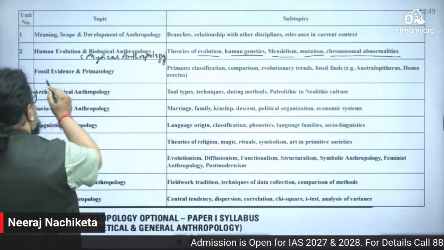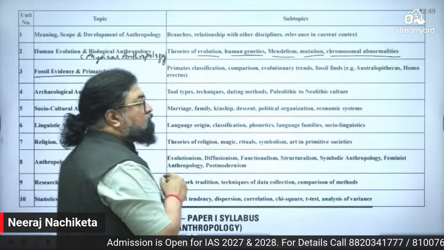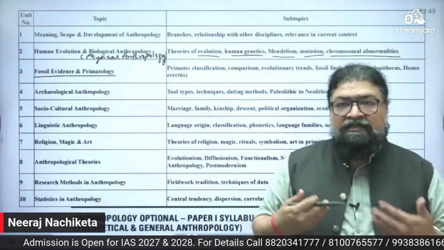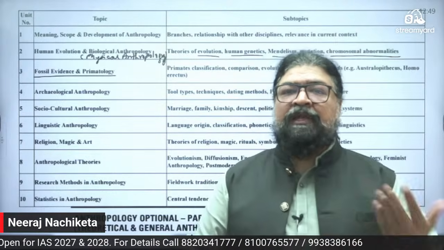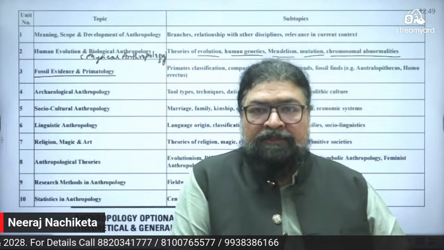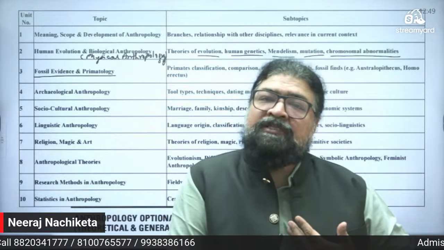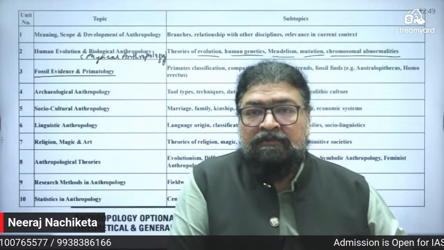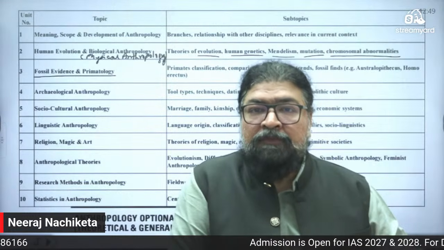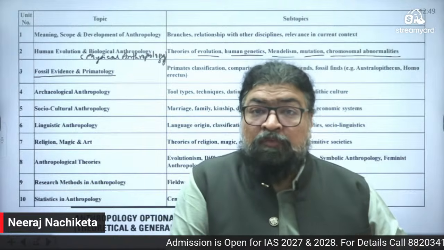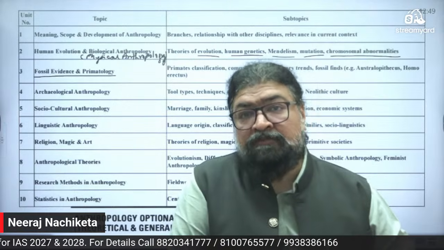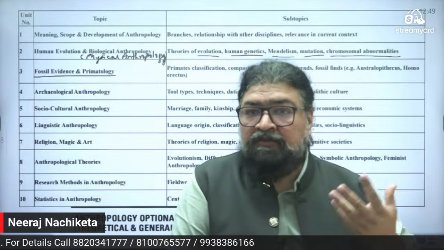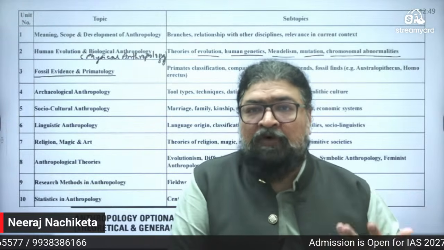Now see, fossil evidence and primatology. Man, that we evolved from apes, right? Today, modern man, Homo sapiens, we are the only surviving species of our genus Homo. Earlier there was a Neanderthal, Homo Neanderthal, Denisovan. There was a time when multiple species of man were living together. But then, with the progress of time, only modern man evolved and survived.